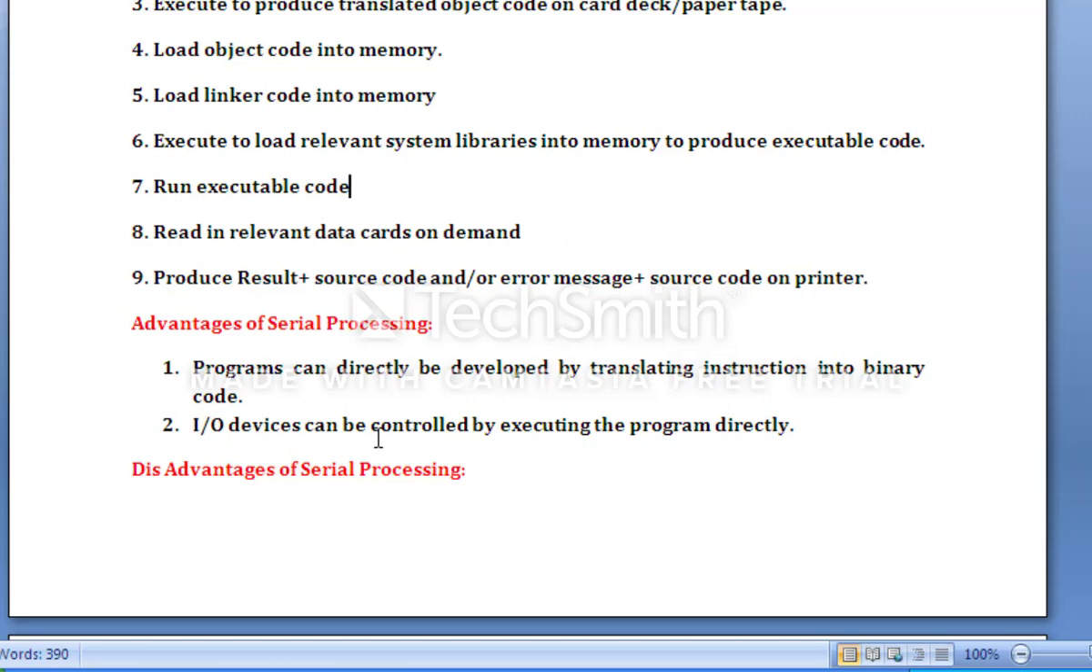Okay, there may be some different disadvantages. Too much manual or operator or user dependence.